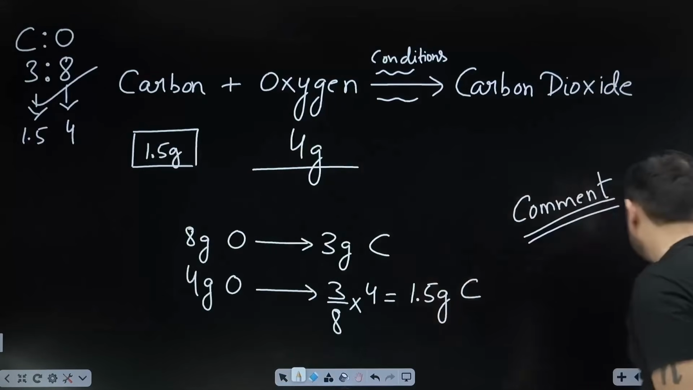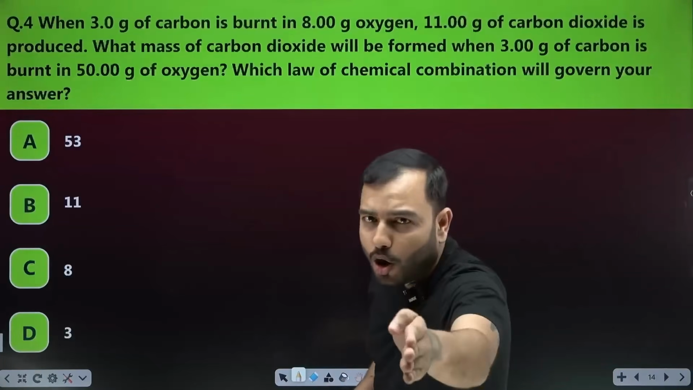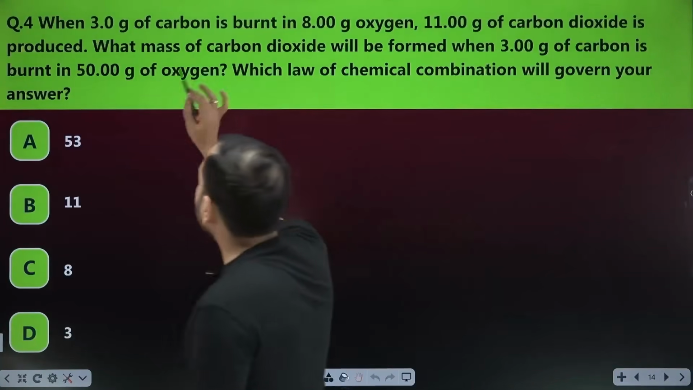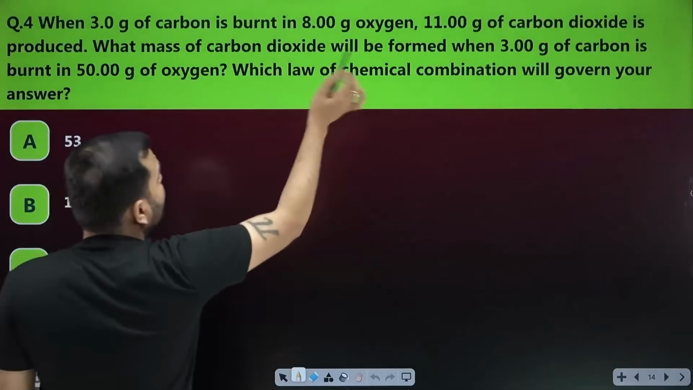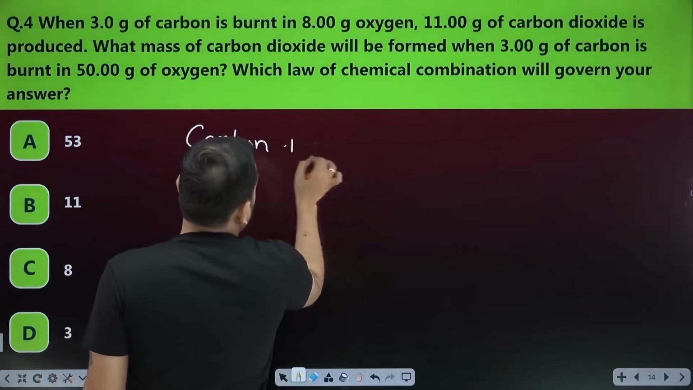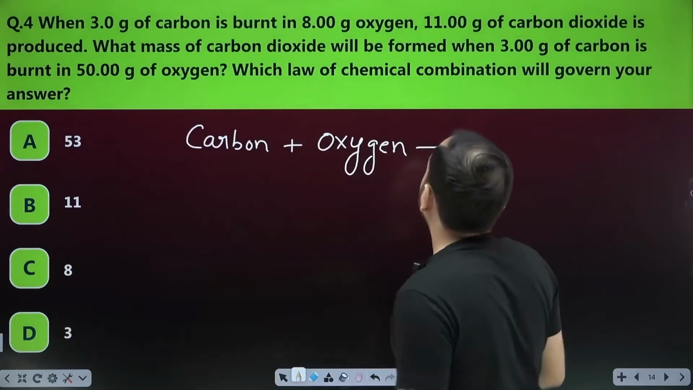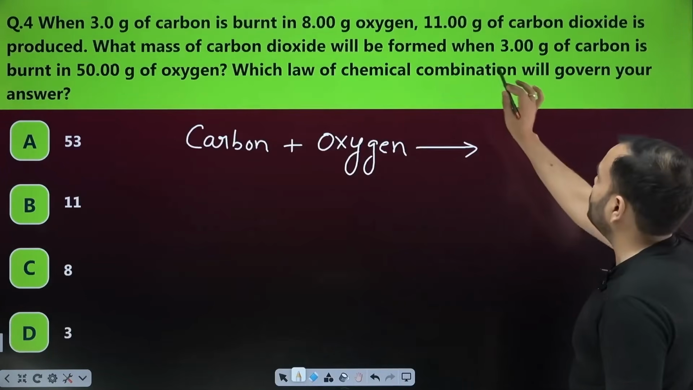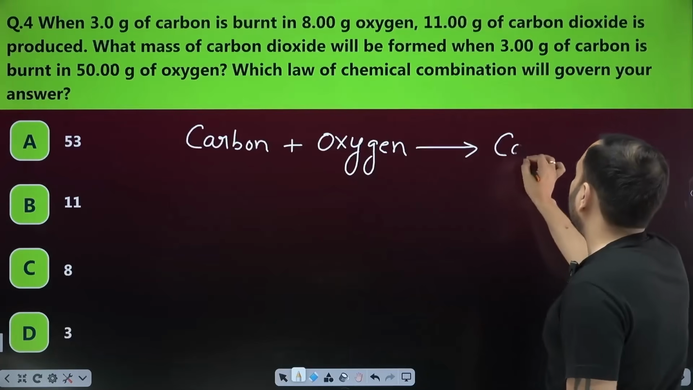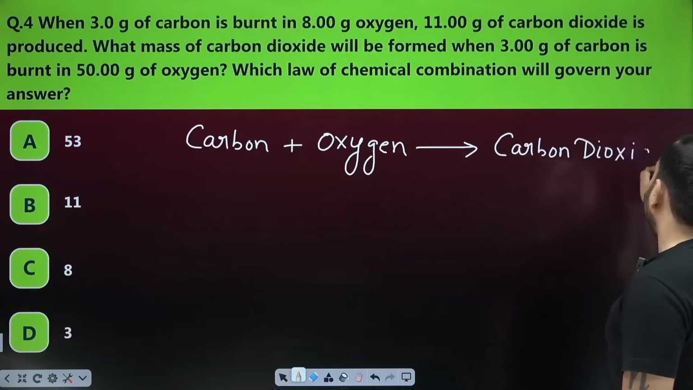Law of definite proportion. Here is a good question from NCERT that students generally get wrong. Pause and comment, then I will explain. When 3 gram of carbon is burned in 8 gram of oxygen, I have carbon and I have oxygen. What is it saying? That 3 gram of carbon burns with 8 gram of oxygen, 11 gram of carbon dioxide. The product being formed is what? Carbon dioxide is being formed.